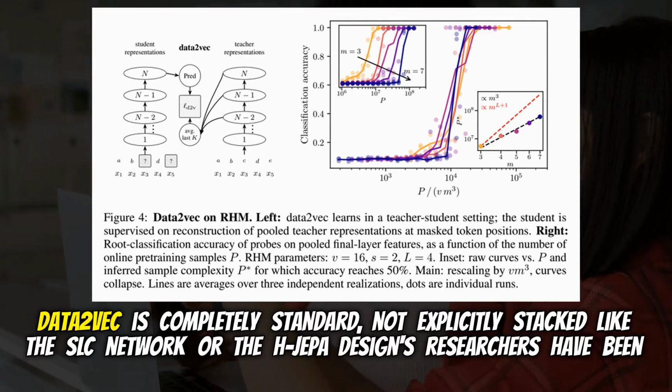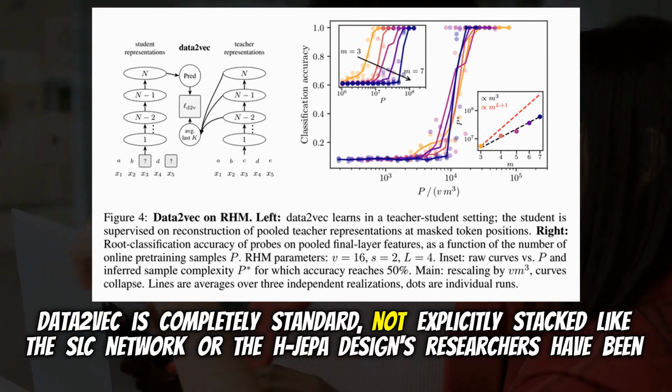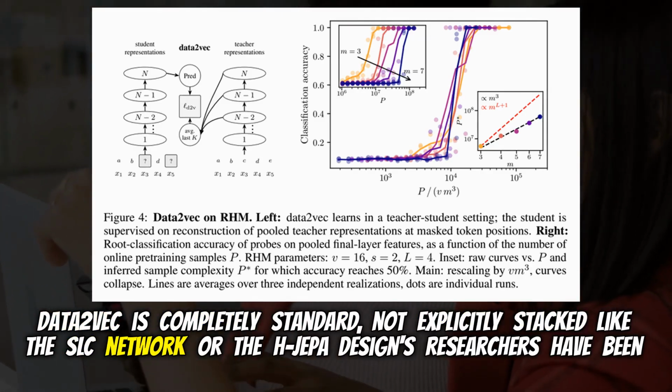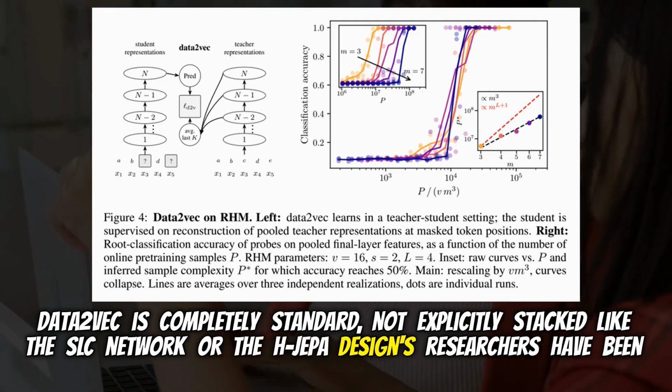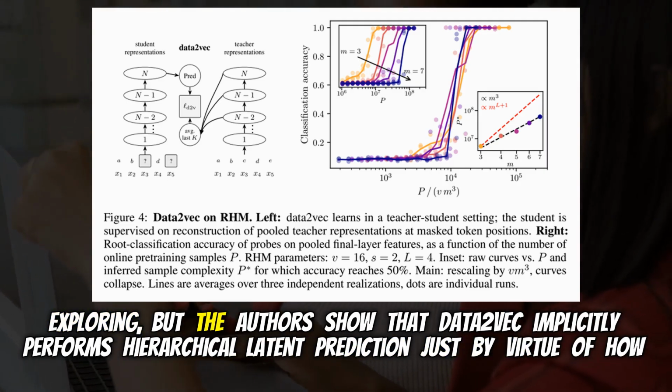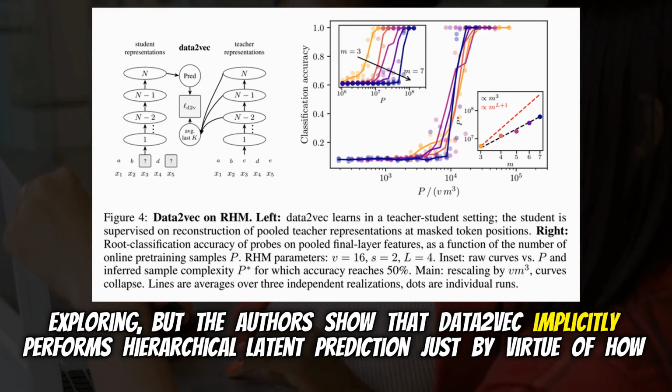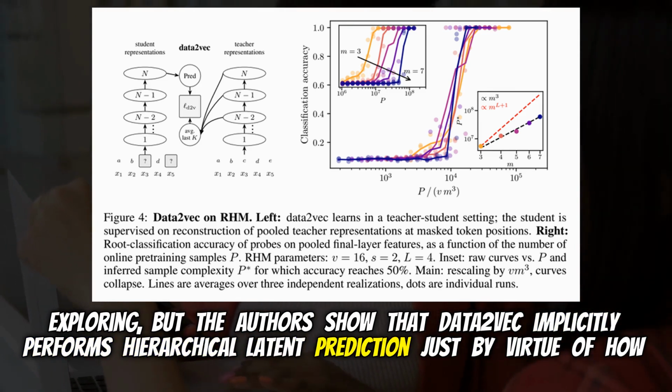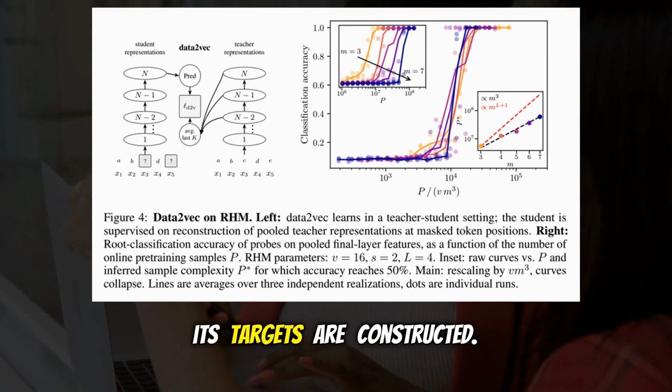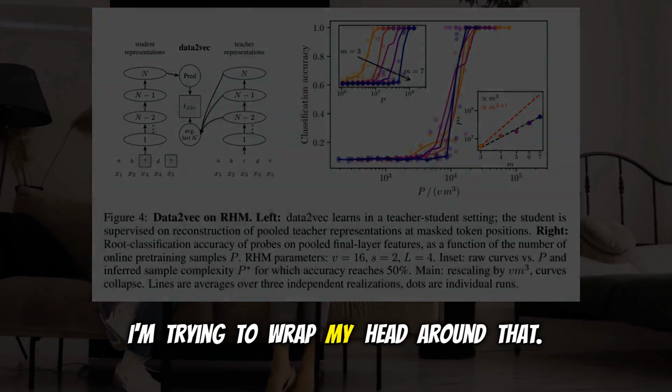It doesn't. Data2Vec is completely standard, not explicitly stacked like the SLC network or the HGPA designs researchers have been exploring. But the authors show that Data2Vec implicitly performs hierarchical latent prediction just by virtue of how its targets are constructed. I'm trying to wrap my head around that.